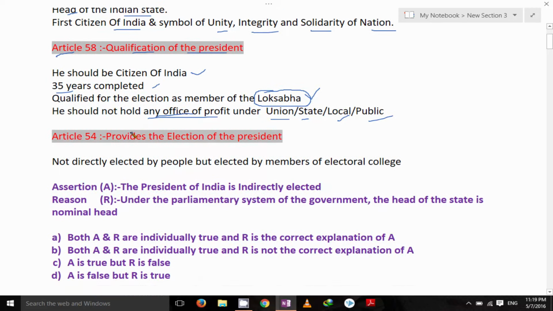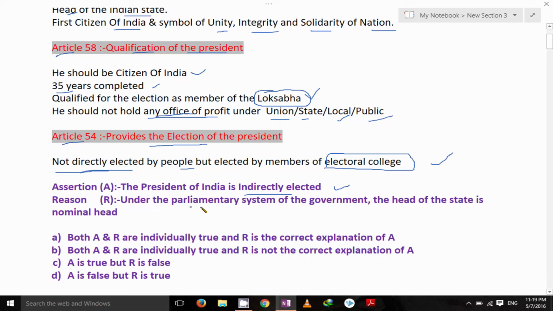The next, Article 54 provides the election of the President. Our President is not directly elected by the people, but elected by the members of Electoral College. Okay, so first question here for you. The President of India is indirectly elected. Yeah, correct. It is not directly elected, it means that it is indirectly elected.